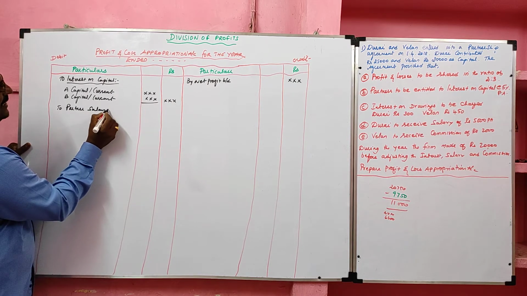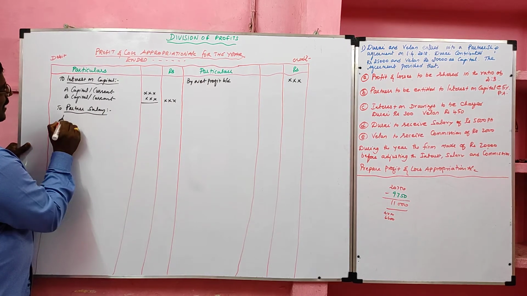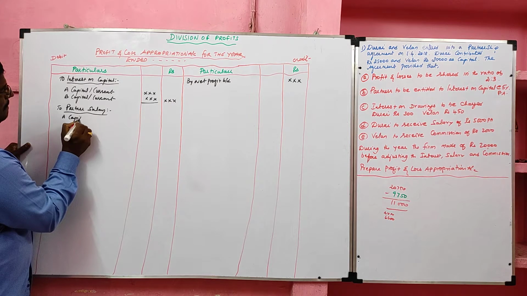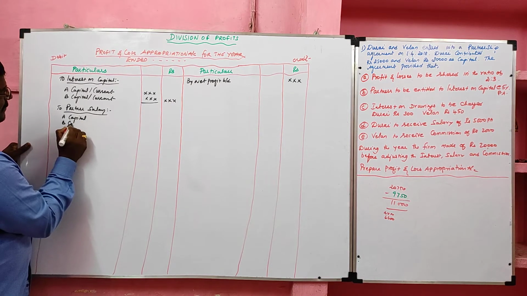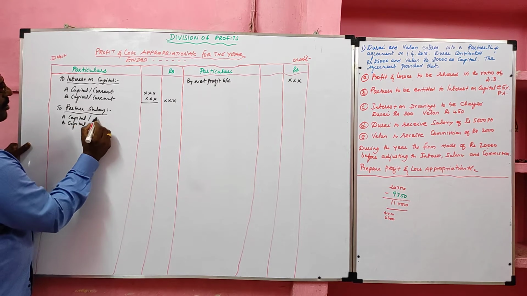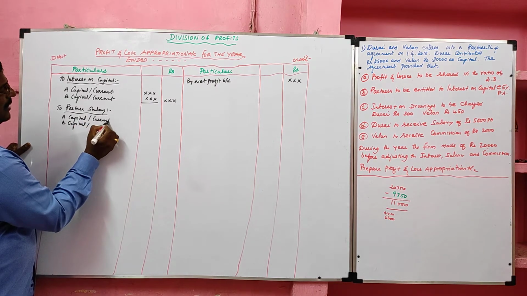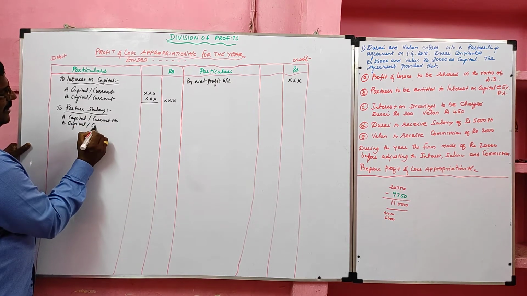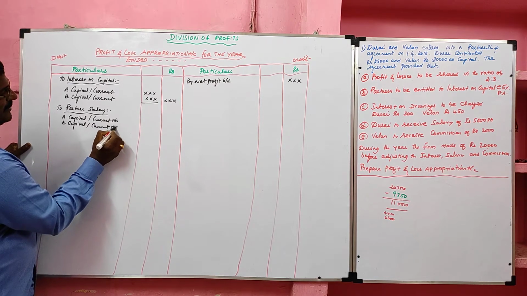Then the second amount payable to the partner, partner salary, to A capital, to B capital, when capitals are maintained under fluctuating capital method, or current account when capitals are maintained under fixed capital method.